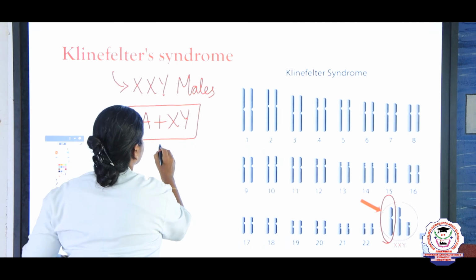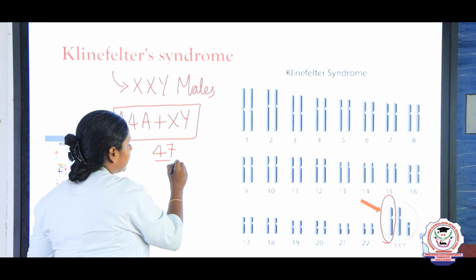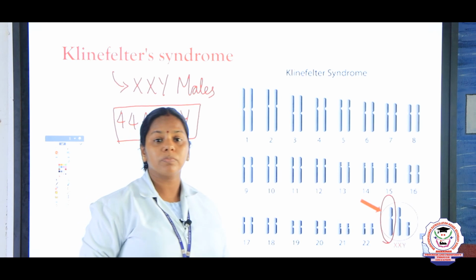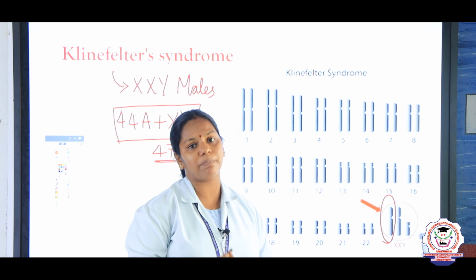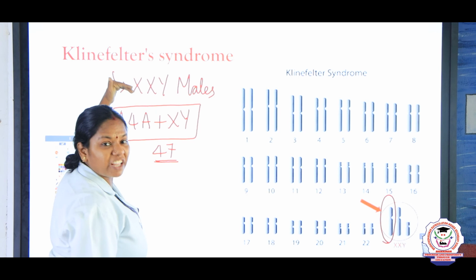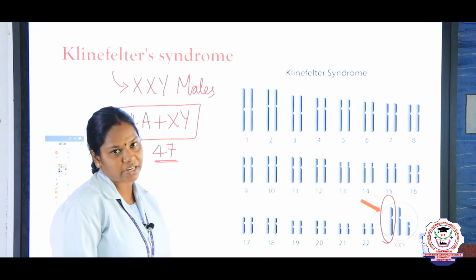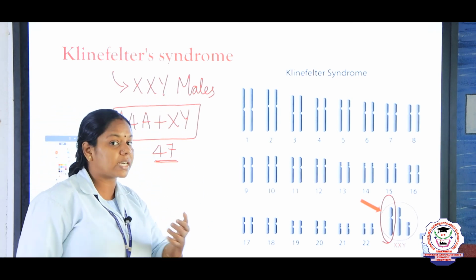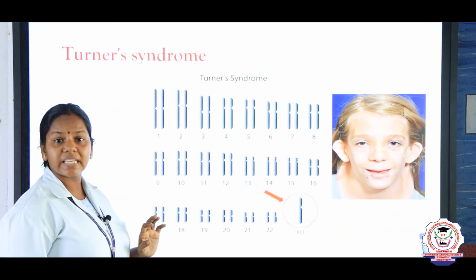So what is the number of their chromosomes? 47. They possess 47 chromosomes. The symptoms of Klinefelter syndrome are that they are very tall, obese, meaning very fat, and gynecomastia, that is breast development will be seen, and a high pitched voice. And mostly the person suffering with Klinefelter syndrome is sterile. They are not able to produce a next generation. So we call them XXY males. So what is the number of chromosomes, children? 47.